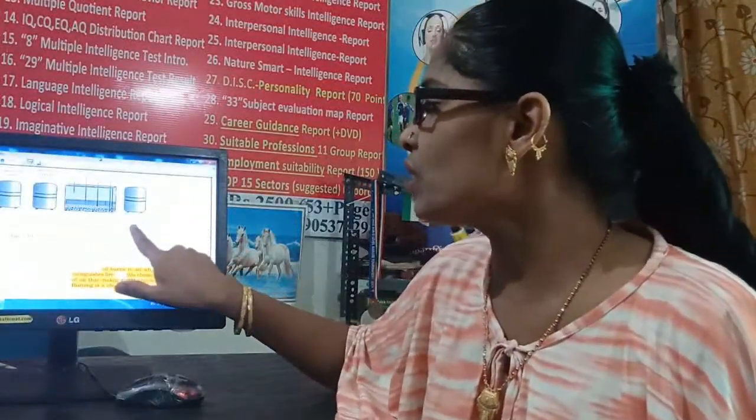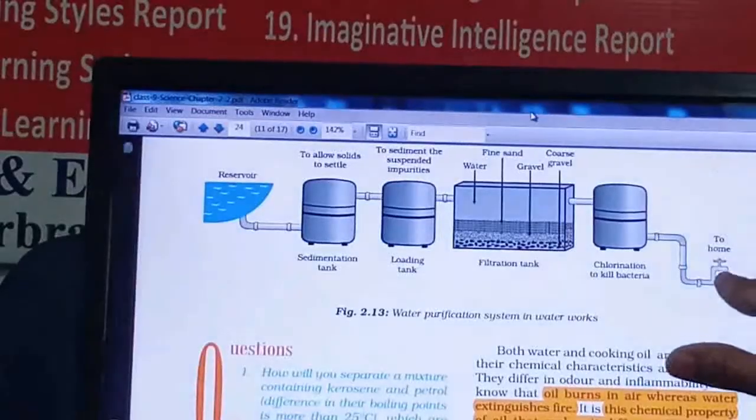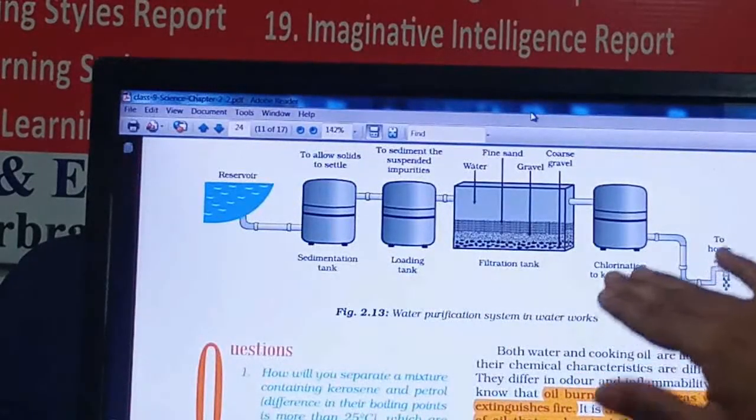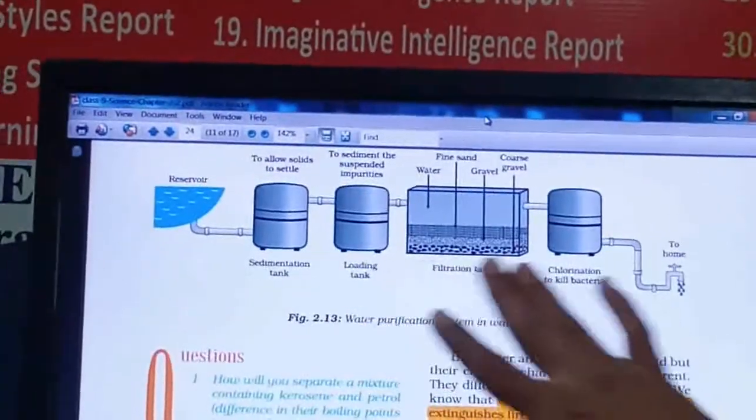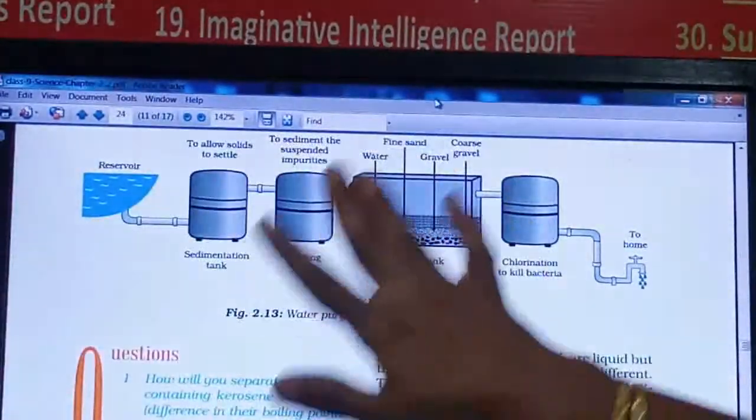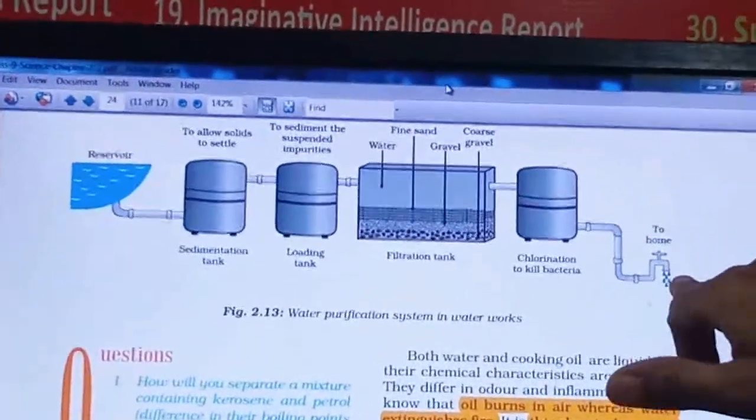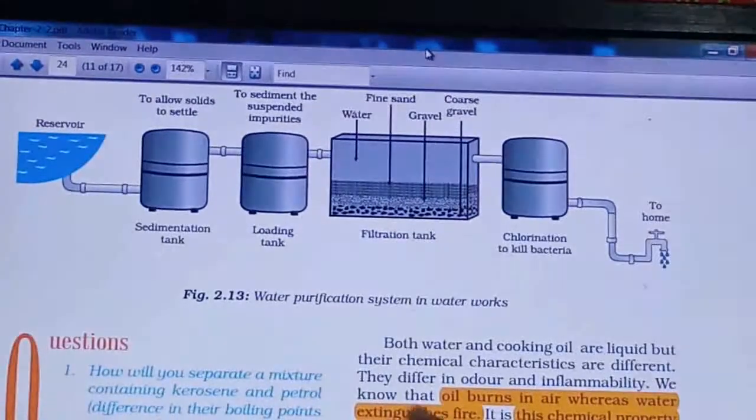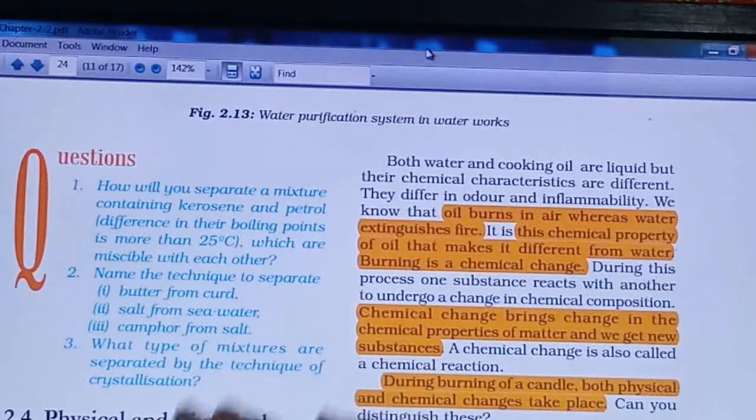So after chlorination, water is free from all impurities, even the bacteria, and then this water is supplied to the home for drinking. So these are some of the general techniques of purification by which water is purified, and from the reservoir, after passing through all these steps, water is passed to each and every home for drinking. Below these, some questions are there. Solve these questions.